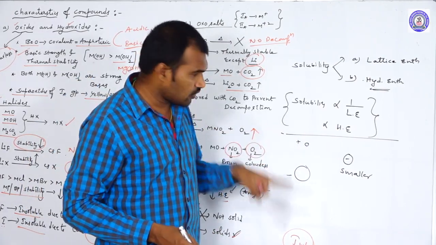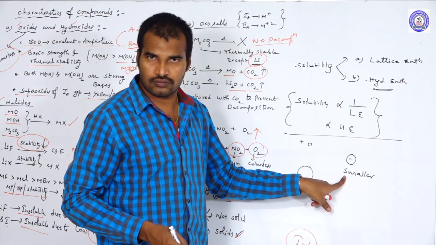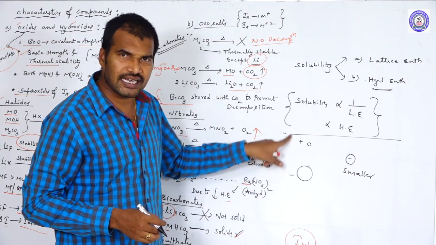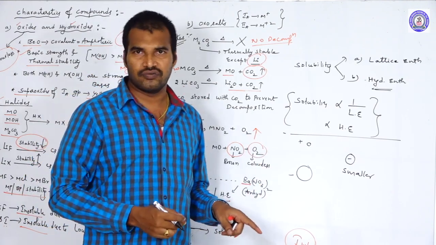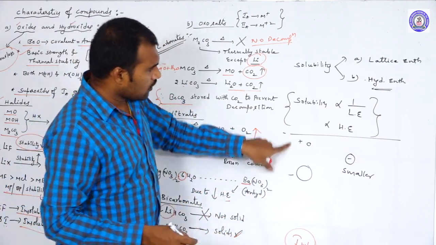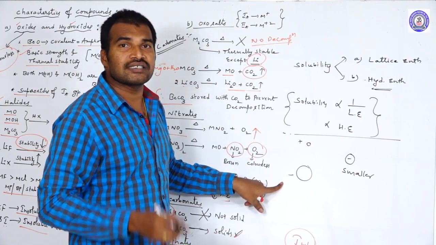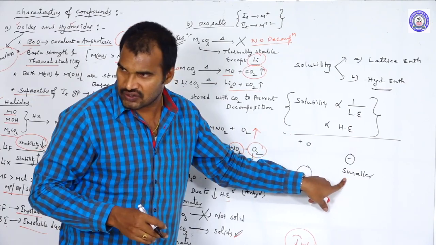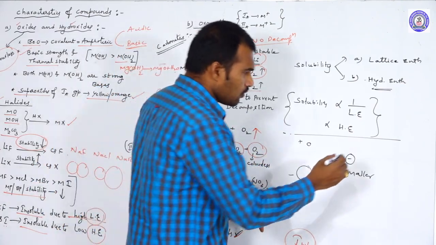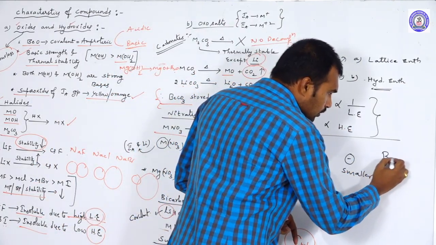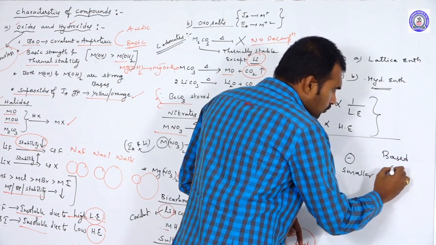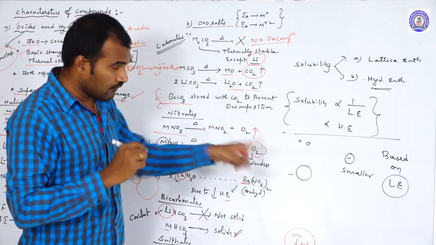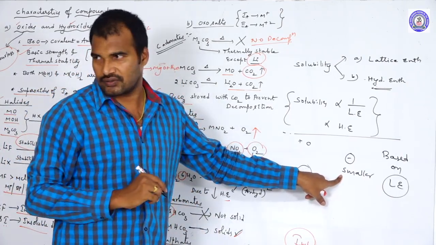So in case of smaller anions, any change in the size of the cation will matter, and we need to consider the lattice enthalpy. In case of smaller anions, we decide the solubility based on lattice enthalpy.